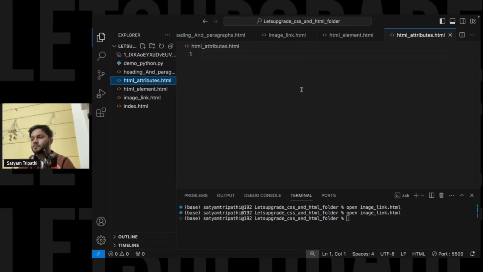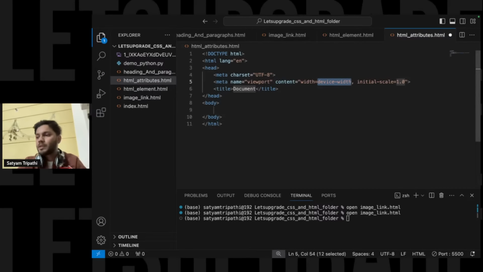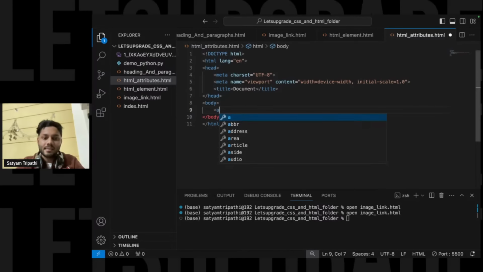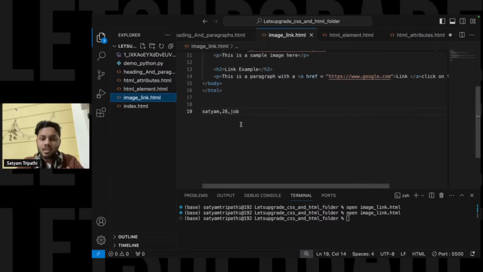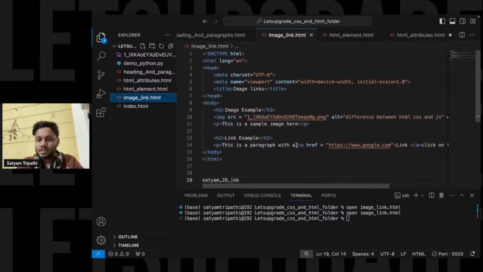Now let us talk about the href attribute. We have seen the a tag, that was your hyperlink. Let's say I write a again. If I talk about this image link, here we have used this tag.